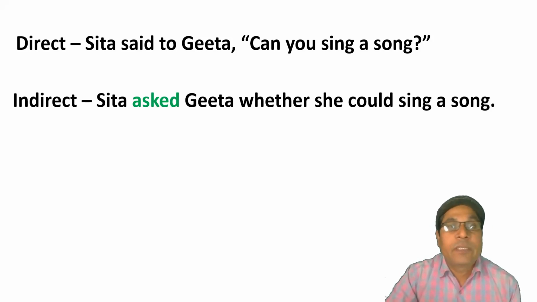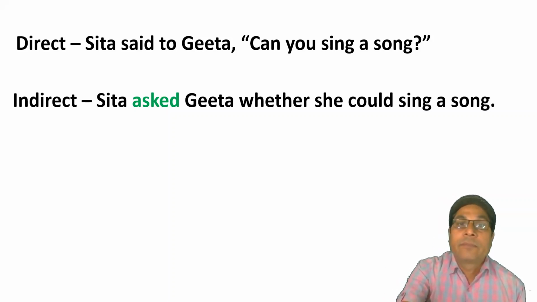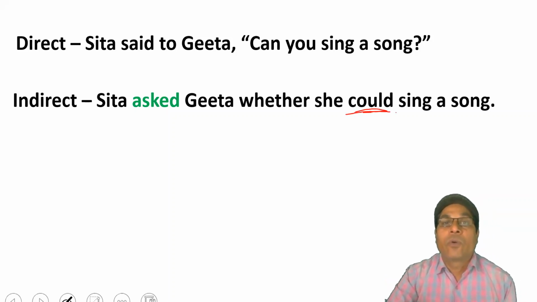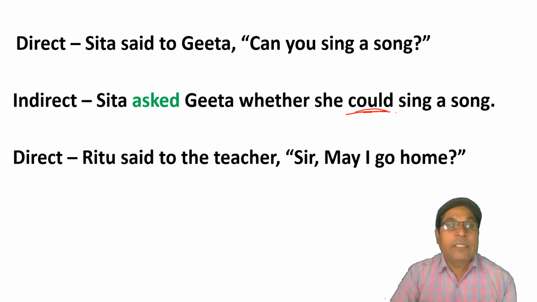Like this: Sita asked Geeta whether she could sing a song. Can is changed into could, the past form. Clear? Let us see the next sentence.